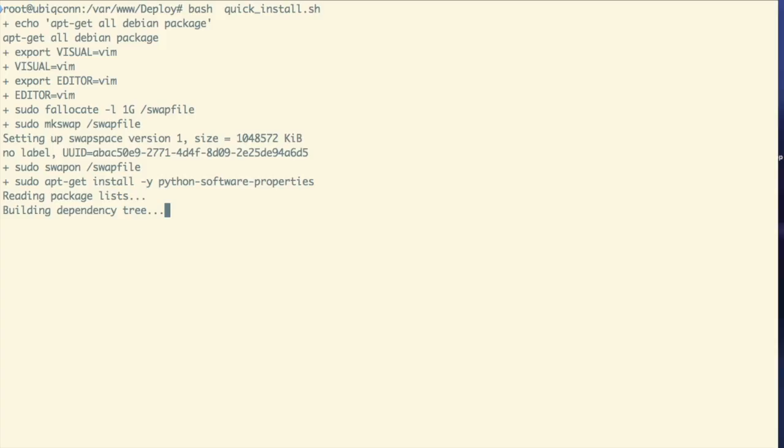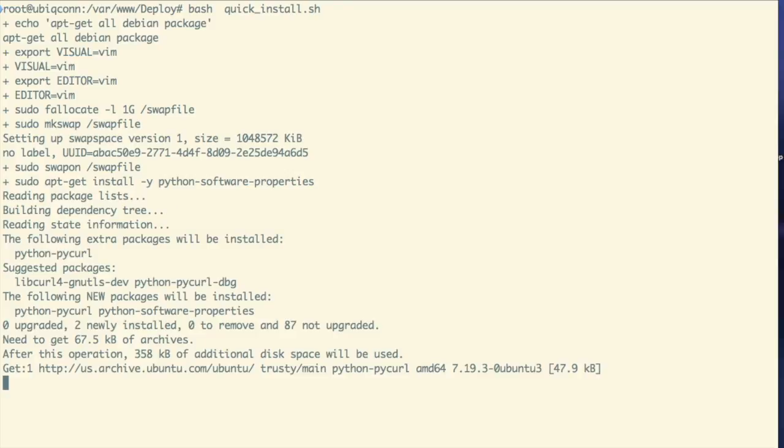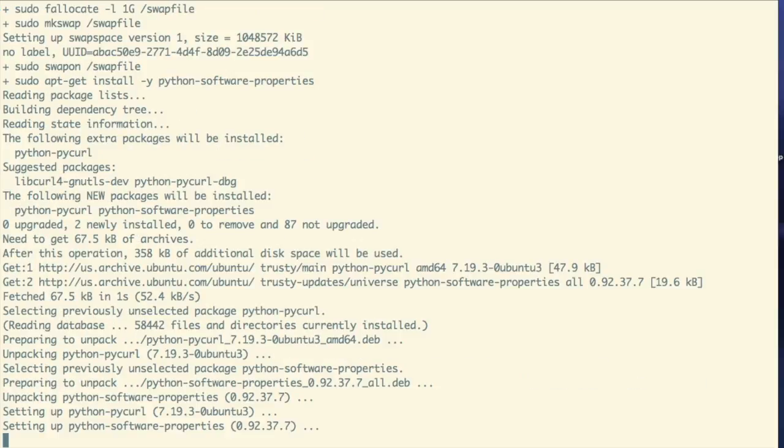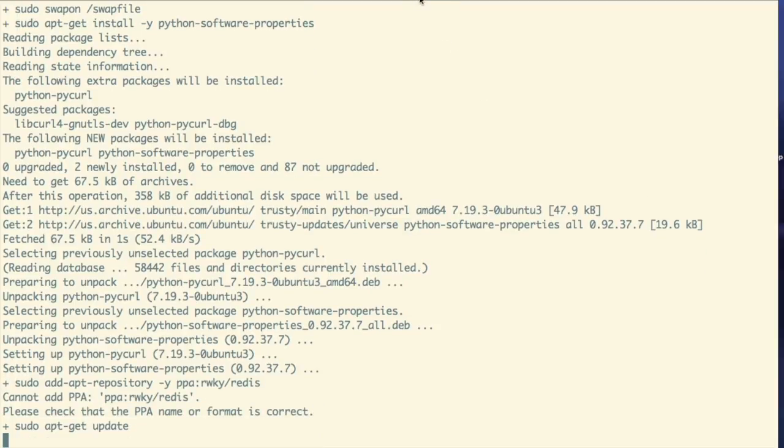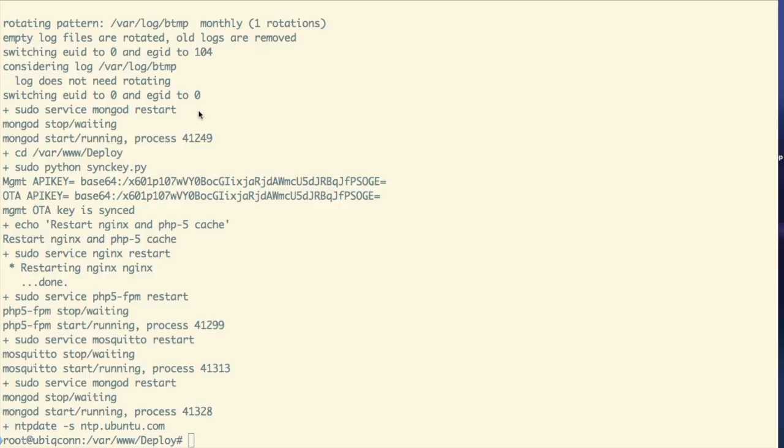And then we should execute it. Then wait about half an hour, and then this job is finished. Now the install is finished, and you can see everything finished, and finally you see the update. This is the time to update, and this means it's all finished.